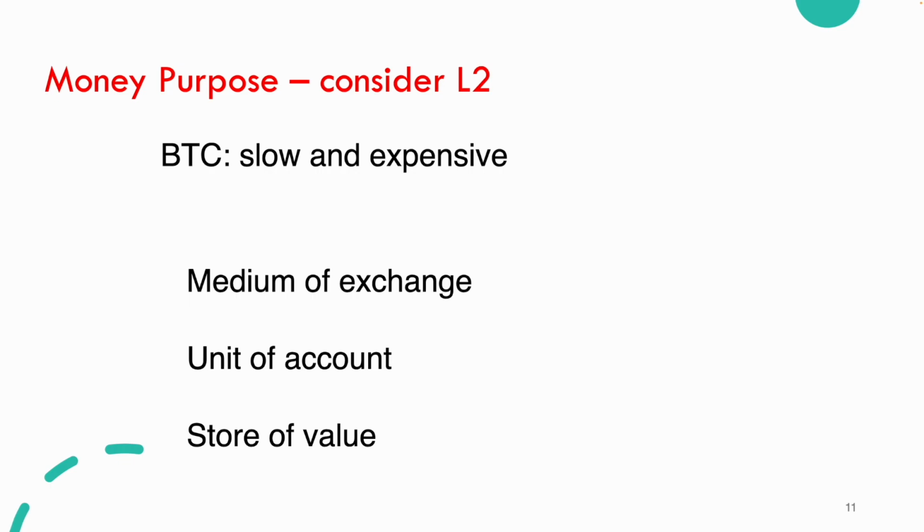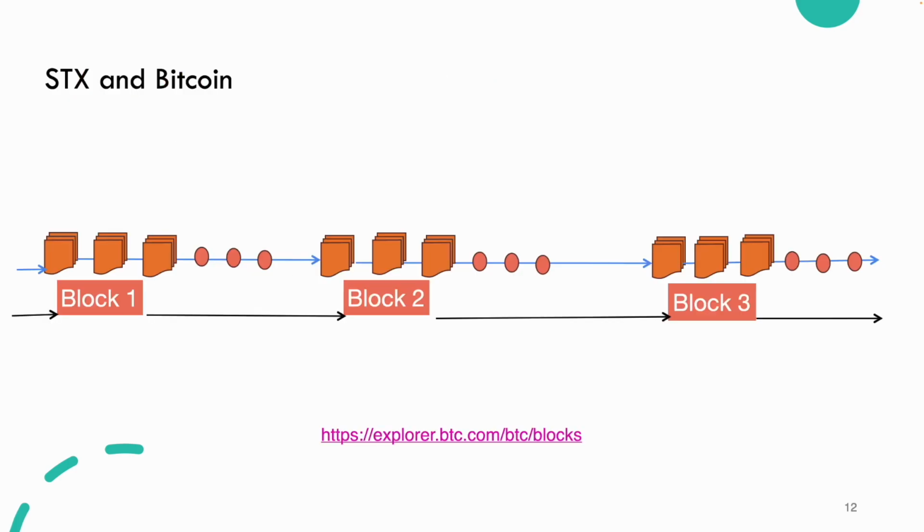So this has given desire to build level 2 networks or chains on top of Bitcoin that are more effective for a medium of exchange. In particular, we'll look at the Stacks chain up here. On top, the bottom blockchain could be the Bitcoin blockchain, and above it is the Stacks chain, which may have a new block maybe every 5 seconds or so, or more often.